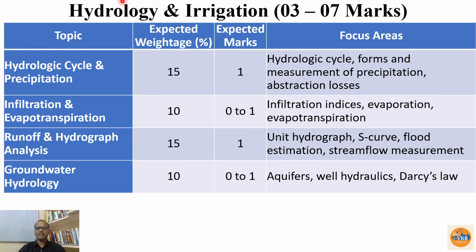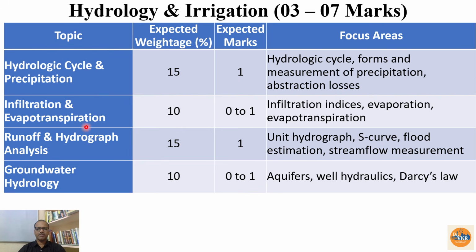Then hydrology and irrigation. The weightage is around 3 to 7 marks. On average, we can expect 4 to 6. So hydrologic cycle and precipitation, the weightage will be 1. One mark, damn sure, we are going to get a question from this one. Hydrologic cycle, forms and measurement of precipitation and abstraction losses, everything is going to be covered.